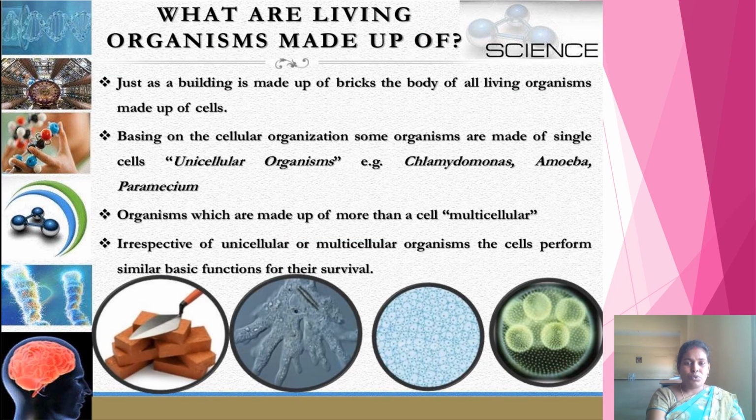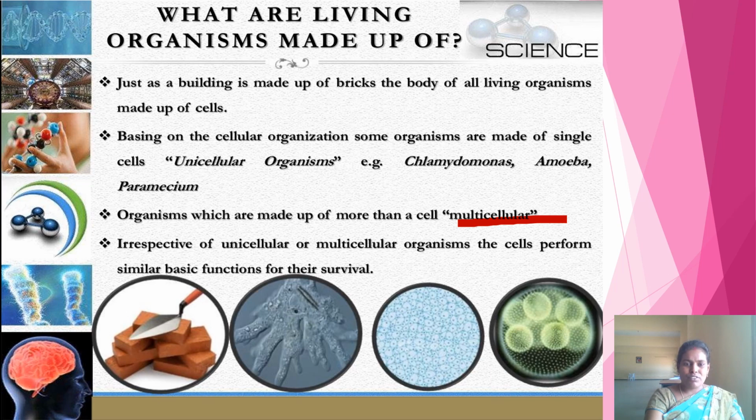And next, let us know what living organisms are made of. You have learnt already in your primary sections. Just as a building is made up of bricks, the body of all living organisms is made up of cells. Based on the number of cells, based on the cellular organization, all organisms are divided into two types. First type is unicellular organisms and the second one is multicellular organisms.